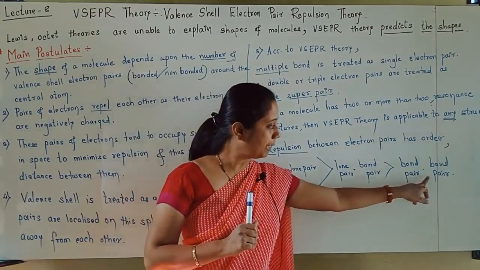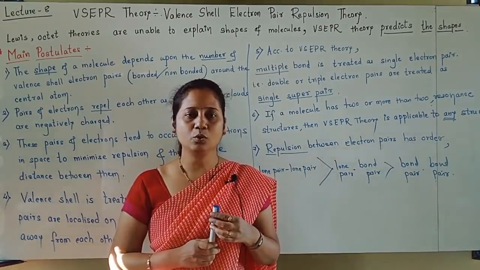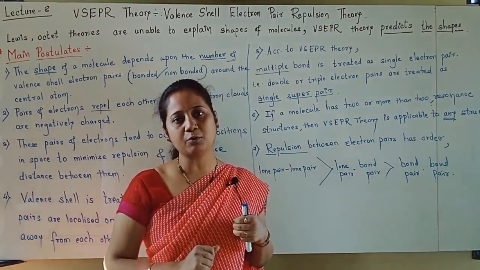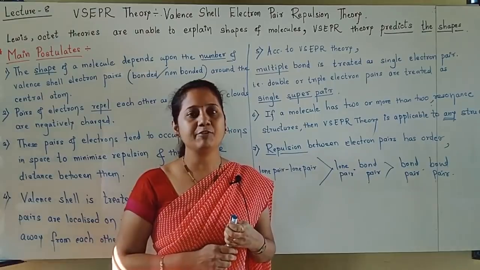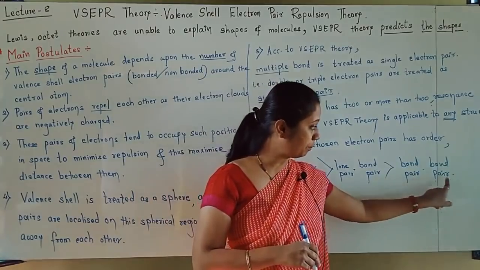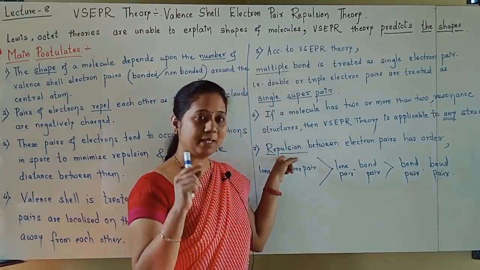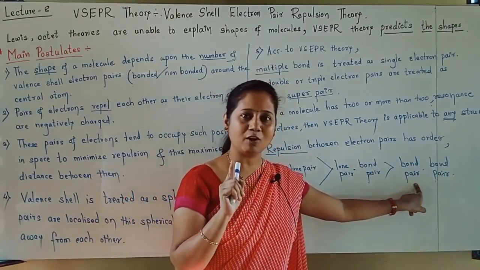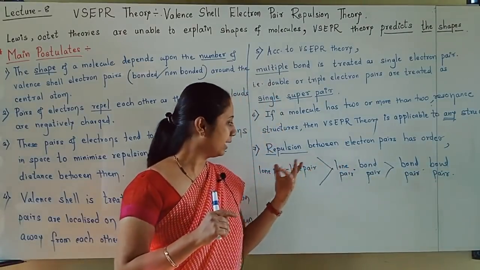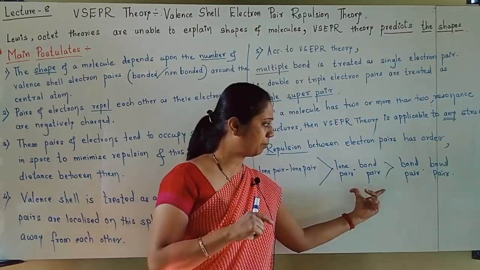Here, bond pair. Students, you know bonds very well. The chemical bonding lesson itself is going on. So you know that whenever a bond is formed, there exists a force of attraction. In the first lecture only I told you the definition of a chemical bond. There we saw that in a chemical bond there exists a force of attraction. So in a bond pair, bond is formed, meaning there is a force of attraction, so repulsion will be minimum. So bond pair is always kept at the last.